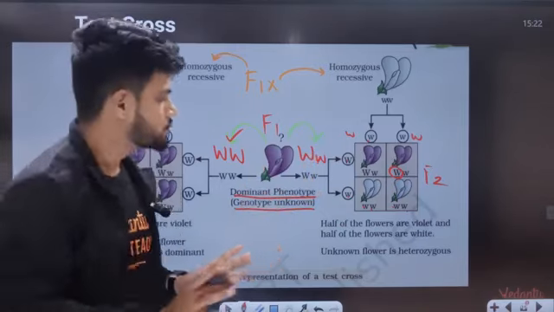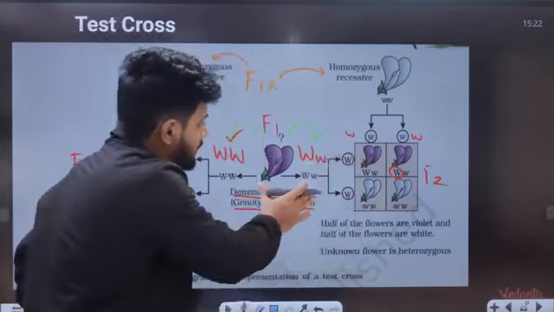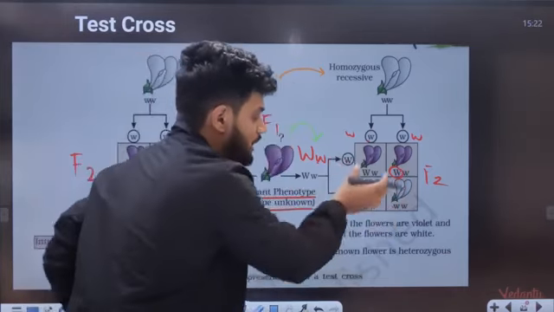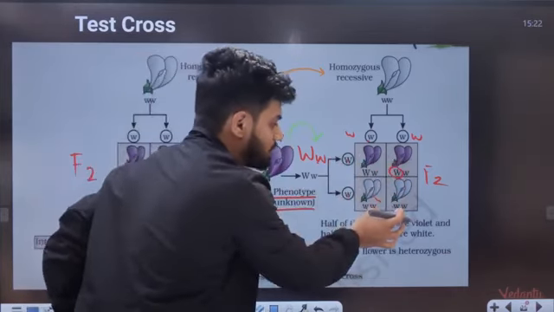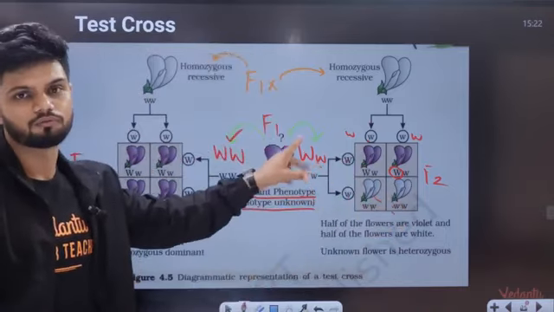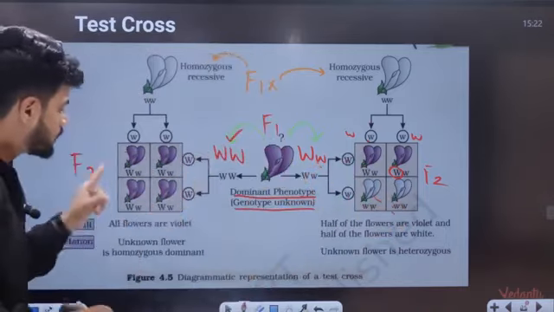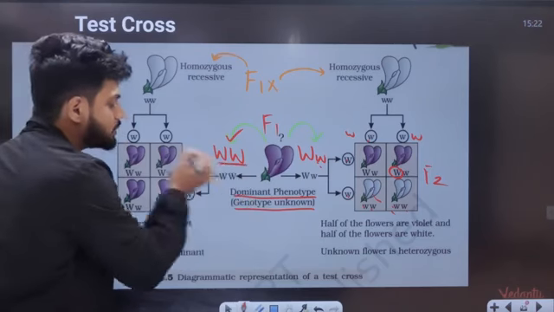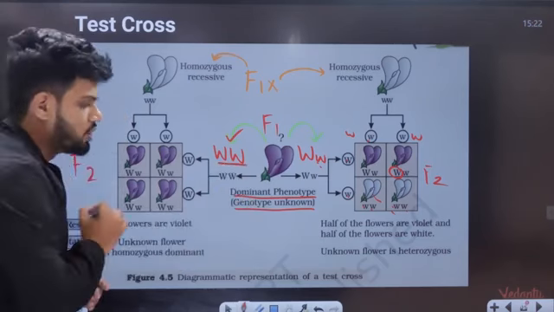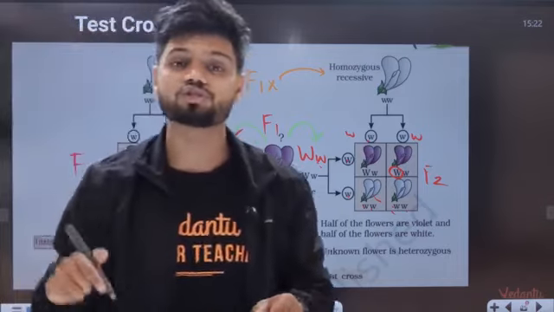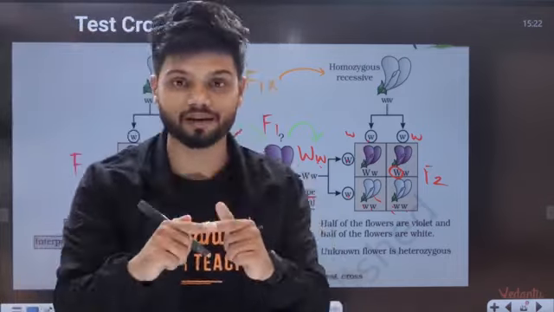So we are trying to find the genotype of your F1 by looking at the F2 phenotype. If white color is coming in your F2, it means that somewhere there is a small w in F1. If you are getting all violet here, it means that there is always capital W in the F1. So with the help of your F2 phenotype, we are finding the genotype of your F1. That is called your test cross.